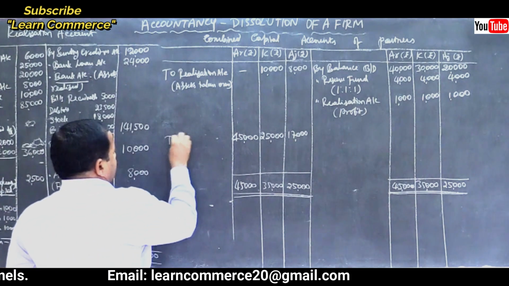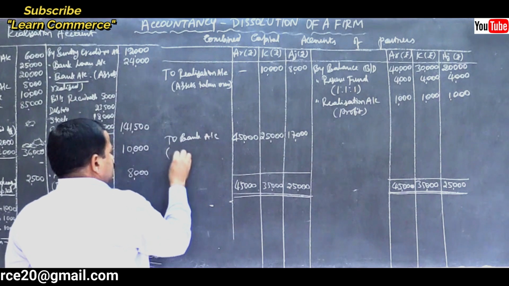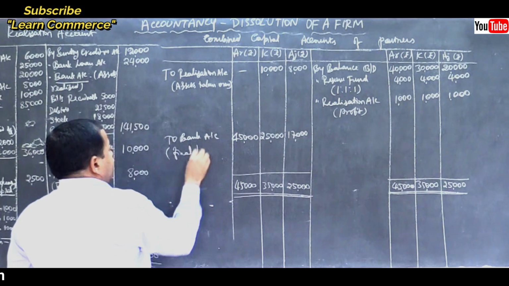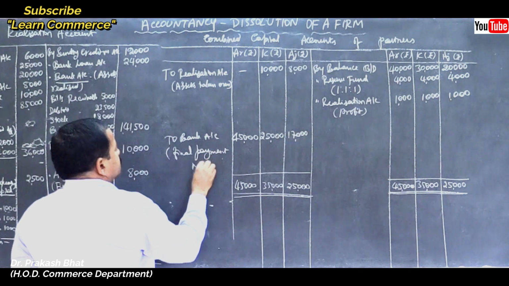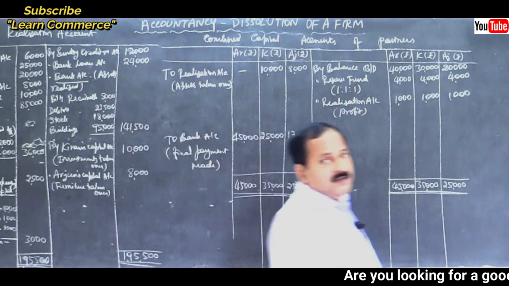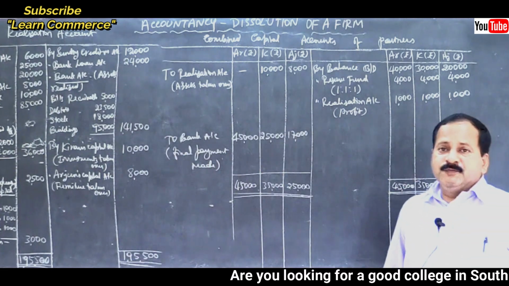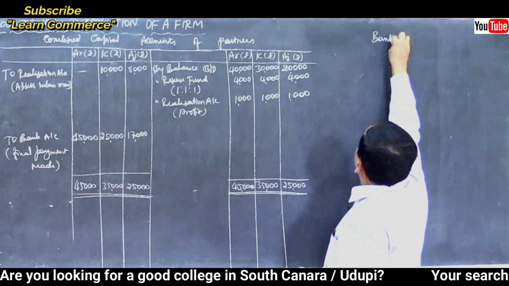Make payment to bank. Final payment made. That's all. It's done. Your combined capital account is done. Now let us move on to the last part. It is bank account.